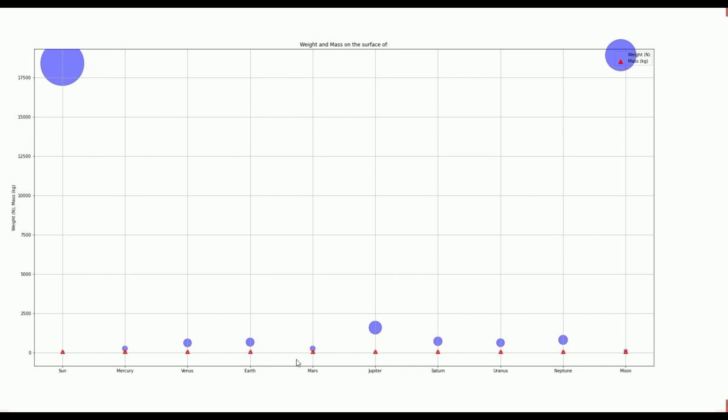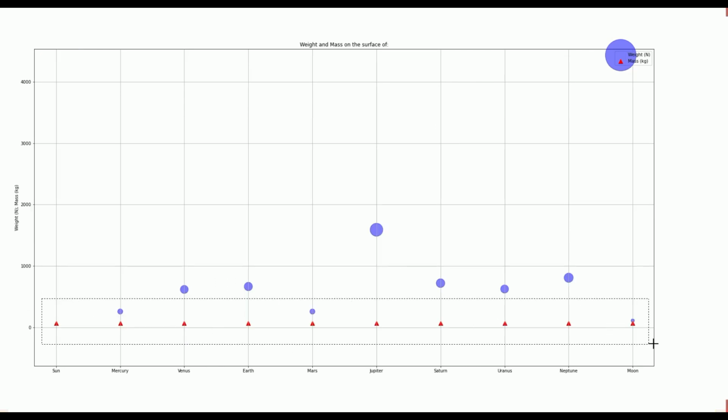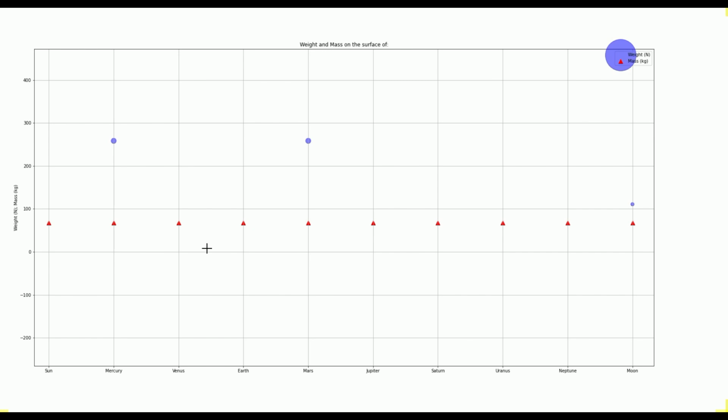Please close your eyes. You had a look at the graph now. Just have a look at that. Don't read anything else from the graph. Do you think this triangle represents mass or weight? Yes, the majority of you, I can see that you guys are telling mass. That's correct. Mass is constant. You keep it at any point on any surface, it doesn't matter. You keep it on Sun, Mercury, Venus, Earth, Mars, and so on. The mass will remain constant. Can you see that? It remains constant.